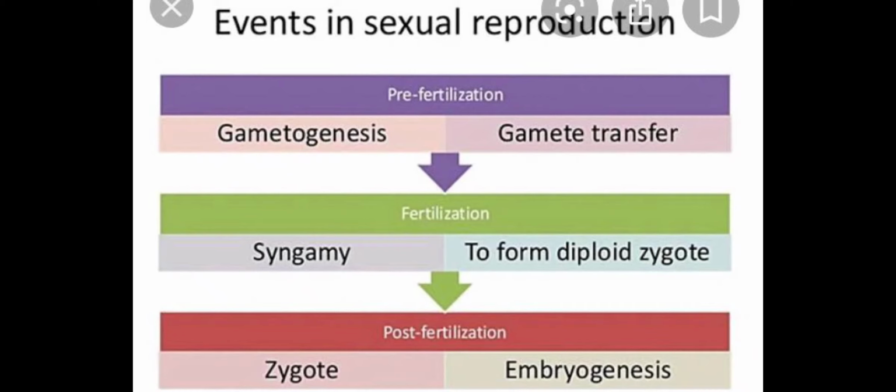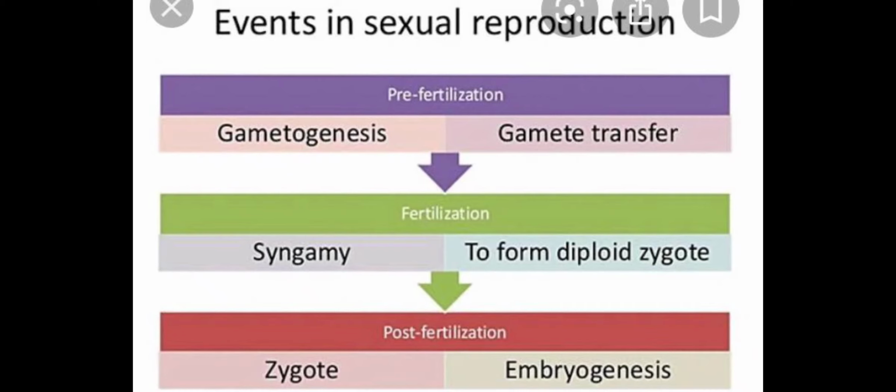Fertilization means fusion of male and female gametes that results in the formation of a zygote. Post-fertilization events are the events which occur after fertilization, and include the formation of zygote and formation of embryo. So we will discuss these events one after the other.